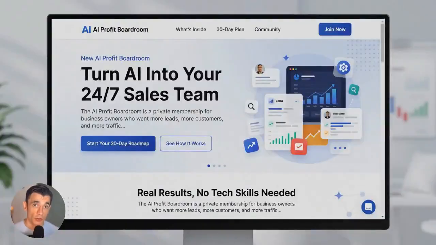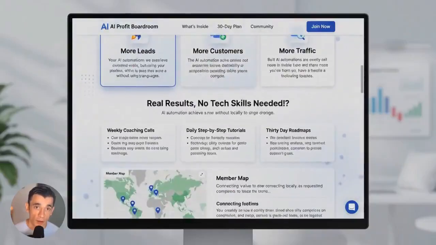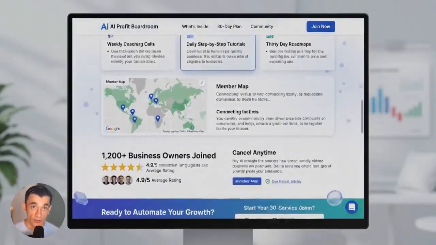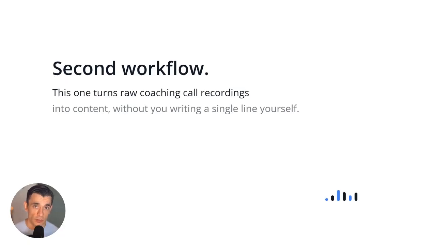The result is a full page ready to edit that explains the whole community clearly in plain language, built around leads, customers, and traffic, not just a list of features. Second workflow. This one turns raw coaching call recordings into content without you writing a single line yourself.